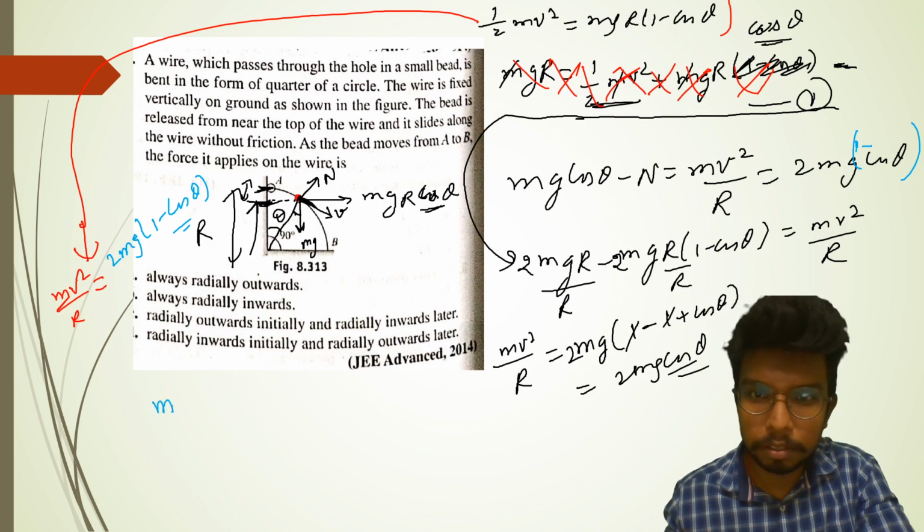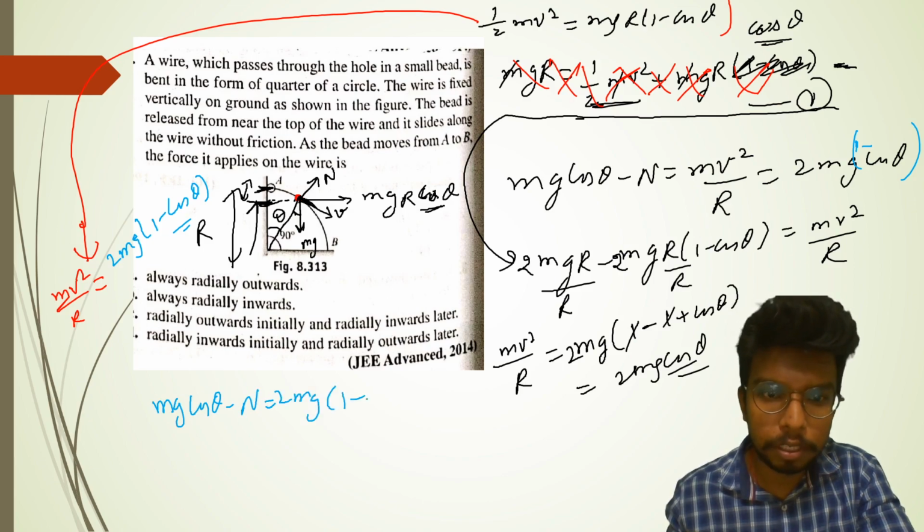Let's remember this. Mg cos theta minus n should come out to be 2 mg into 1 minus cos theta.